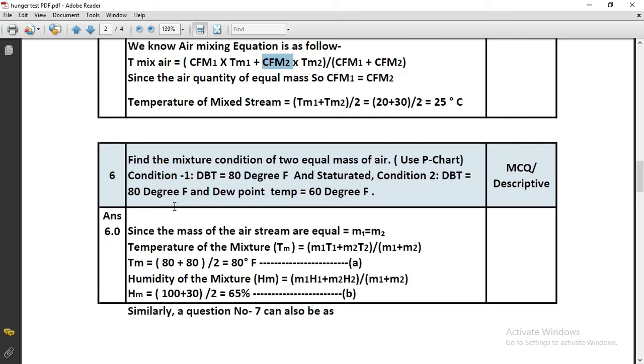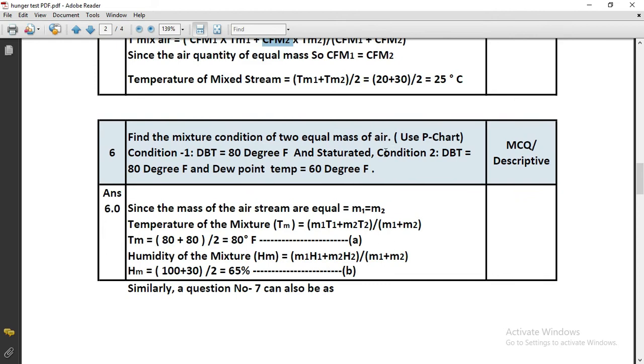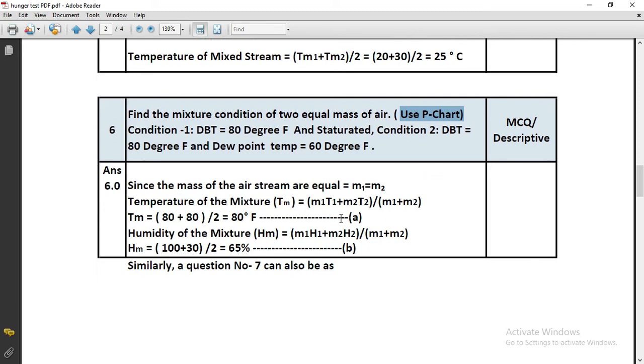The interviewer may ask you to show the data on the psychrometric chart. So you will have to learn how to study the psychrometric chart and find the required data. I have made a separate video to study the psychrometric chart. You will find a link below in the video description.